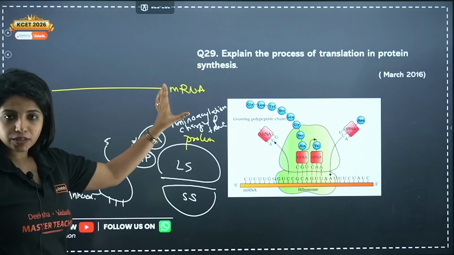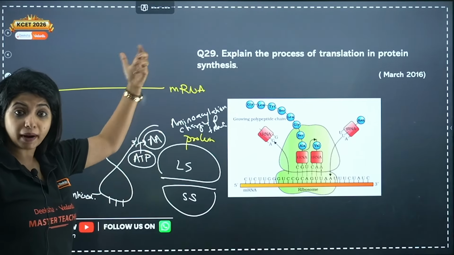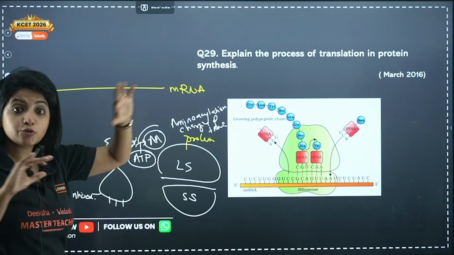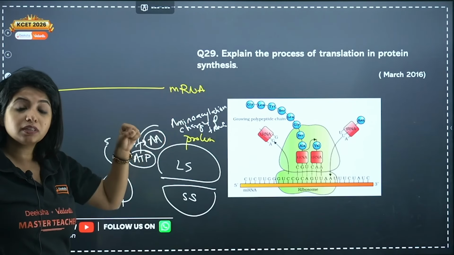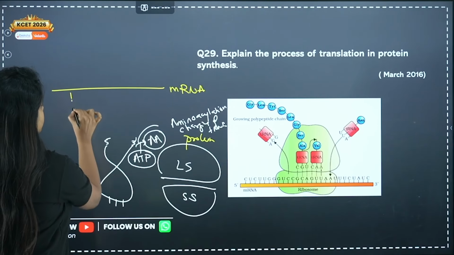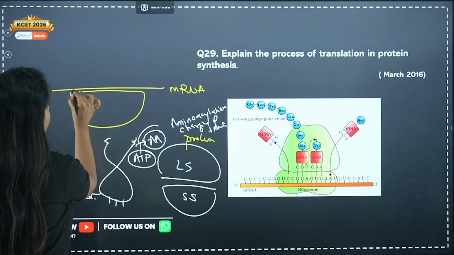So the mRNA does not directly go and bind with the tRNA. Rather, even though charging of tRNA has taken place and it is ready, with tRNA in the cytoplasm carrying the amino acid, the first thing that will happen is the smaller subunit is going to come and bind to the mRNA.